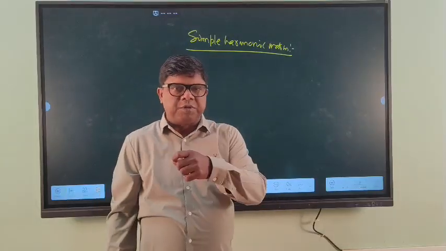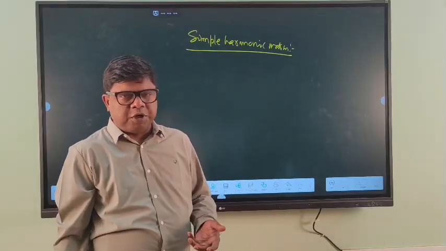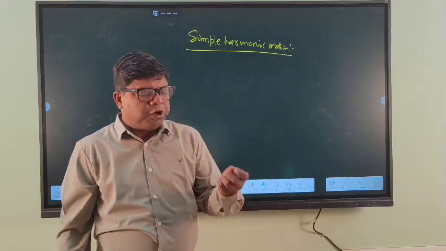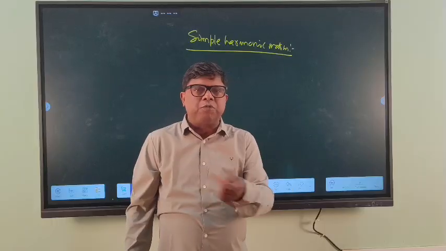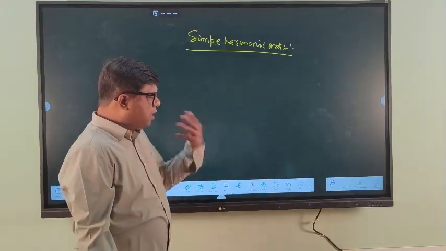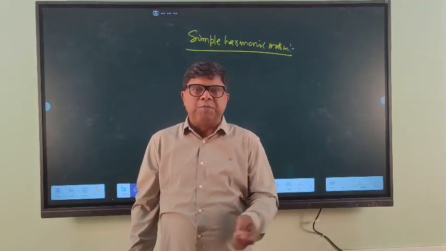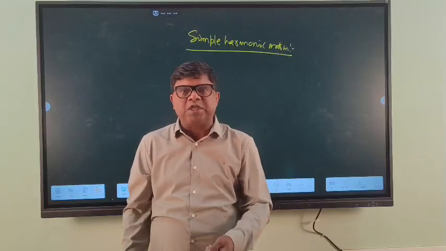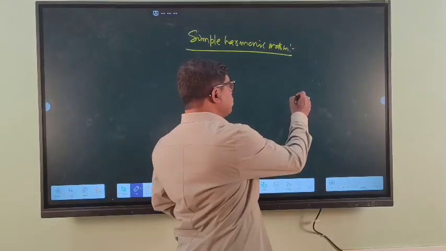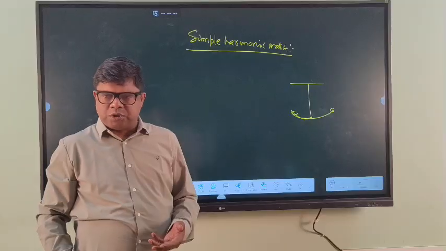The motion of a planet revolving around the sun, the motion of a swing, the motion of a simple pendulum, these are periodic motions. And oscillatory motion means whenever the body makes to and fro motion about the mean position, that is called oscillatory motion. Examples of oscillatory motion are the motion of a swing, a simple pendulum, and a massless loaded spring. That means it makes to and fro motion about the mean position.